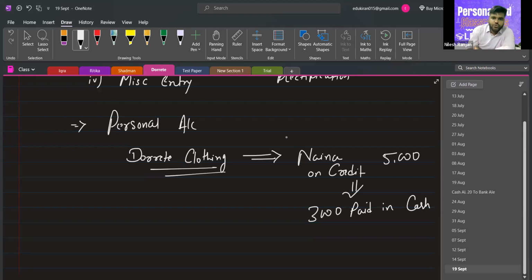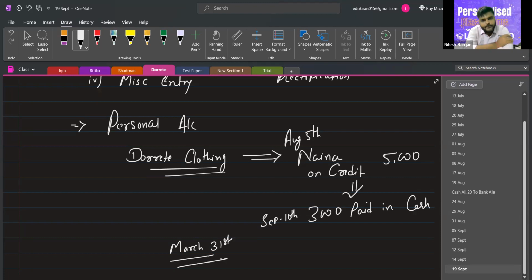So you have sold goods on, let's say, August 5th, and she paid you cash on September 10th. When did I sell it to Naina?